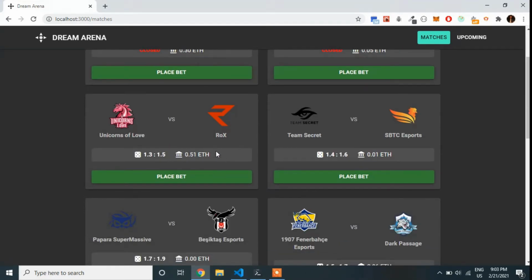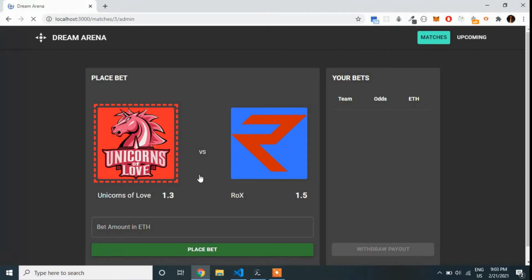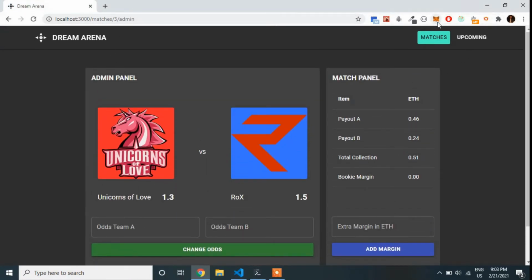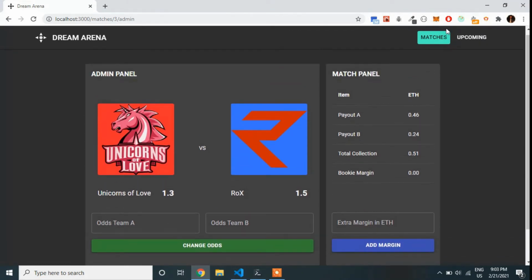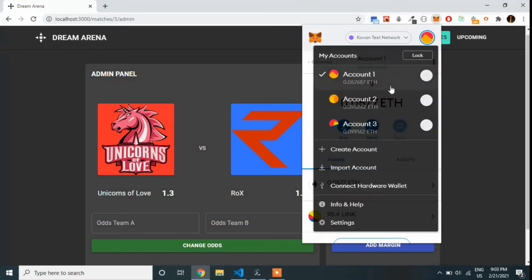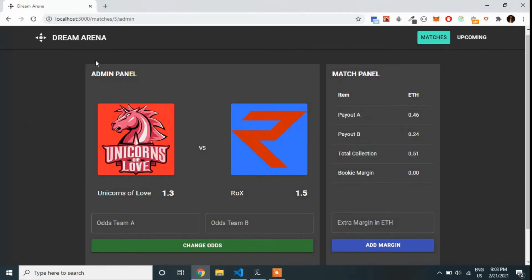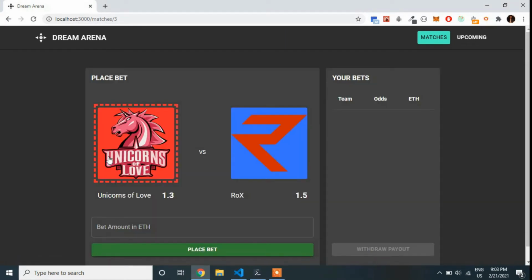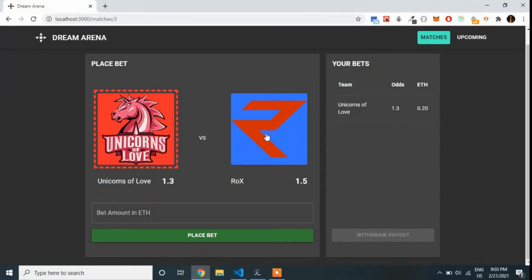And let's take a look at a match which is already on and has a decent collection. If I click on place bet, for this match I am the admin. This current account is the admin account. So if I change to a different one, then I can see I have a betting slip for 1.3 odds and 0.2 ETH.